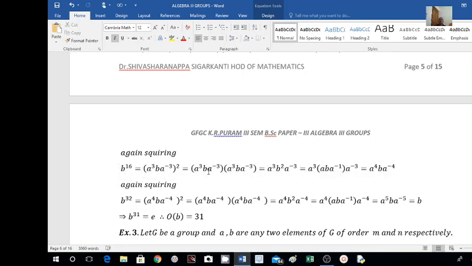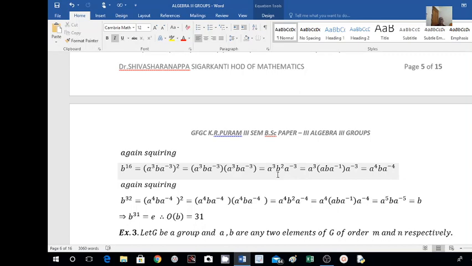This gives identity, that is A cube, and this is inverse of A cube. This gives the identity element. Then this B into this B, that gives B square. This term is A cube, and this whole term is equal to B square into A to the power of minus 3. So that is A cube B square A raised to minus 3.